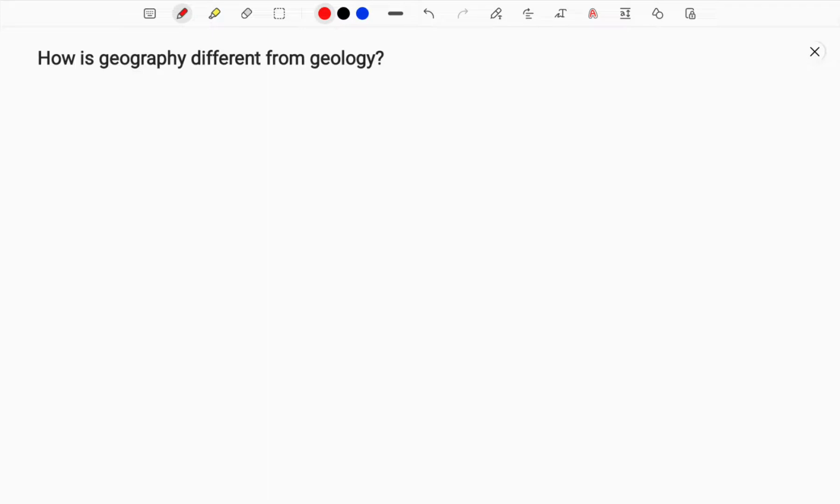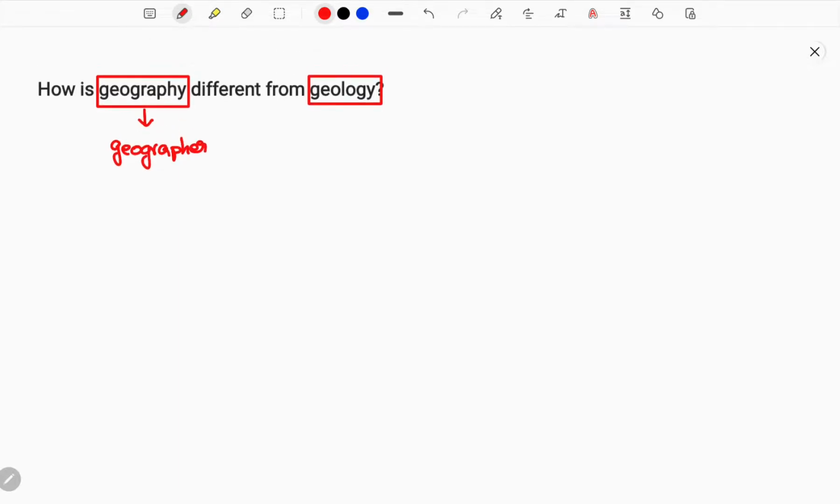Okay guys, how is geography different from geology? Here comes the doubt. Many friends confuse geography with geology, and wonder what this geology is and what this geography is. First of all, let me tell you one thing. One who studies geography is called a geographer. I need to make you clear on one thing: geology is also part of geography. Whatever geology we study is a part of geography.